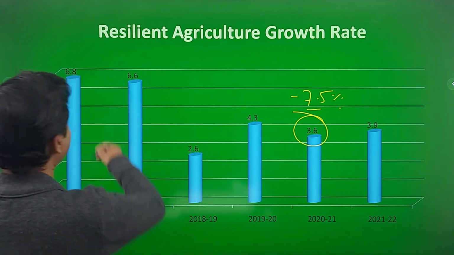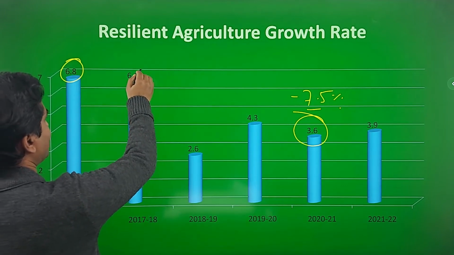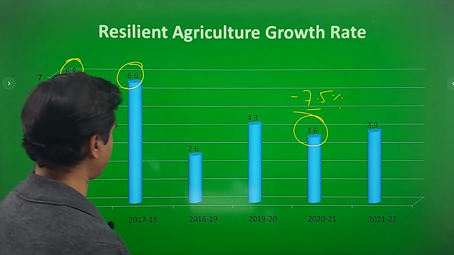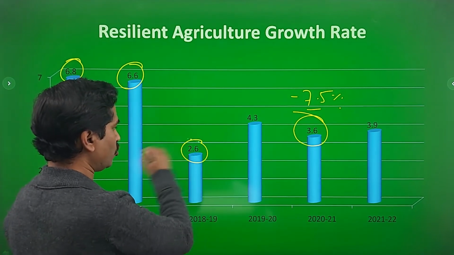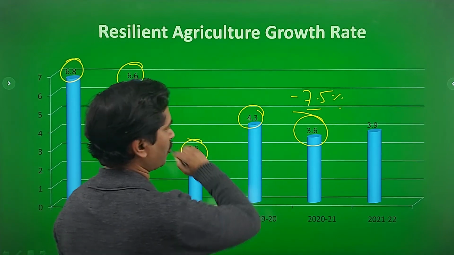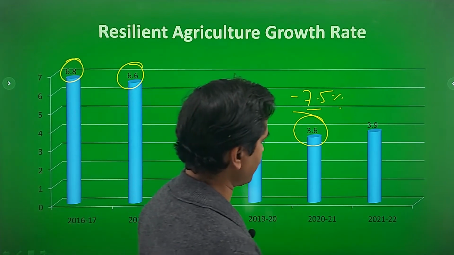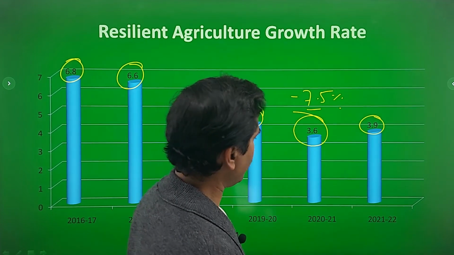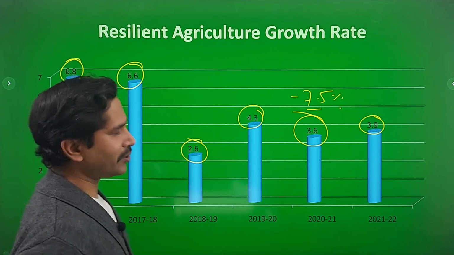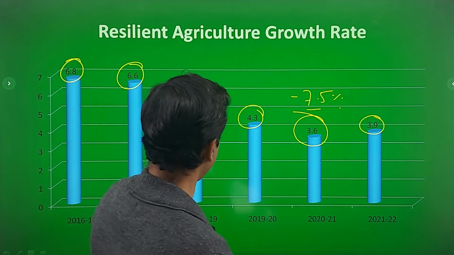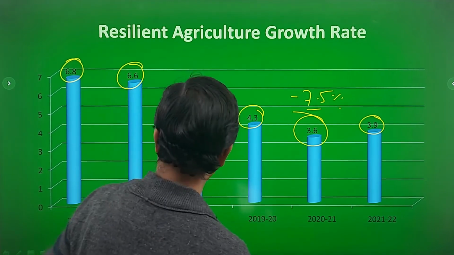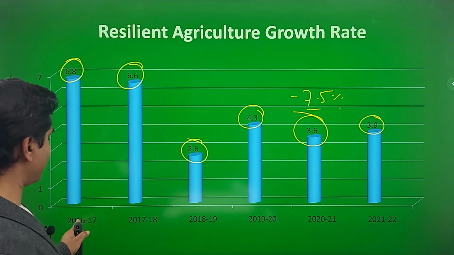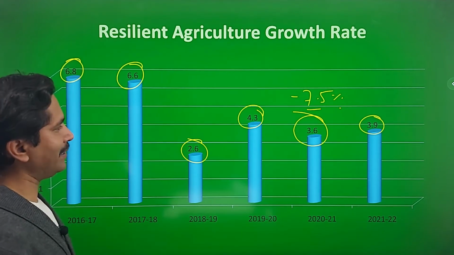In 16-17 there was a 6.8% growth rate, 17-18 6.6%, 18-19 2.6, 19-20 4.3, 20-21 3.6, and 21-22 3.9%. So we see the growth rate is stable for the last few years, although it is not as high as in 2016-17 and 17-18.